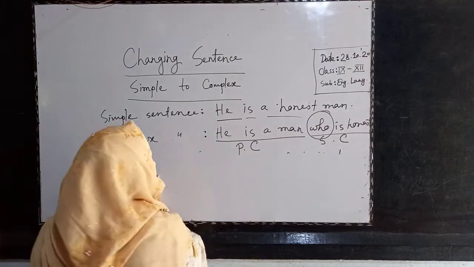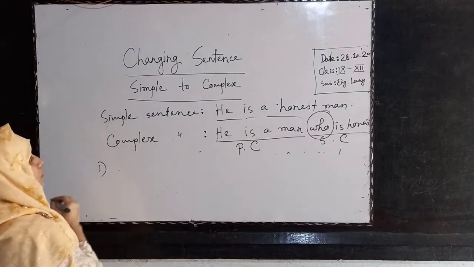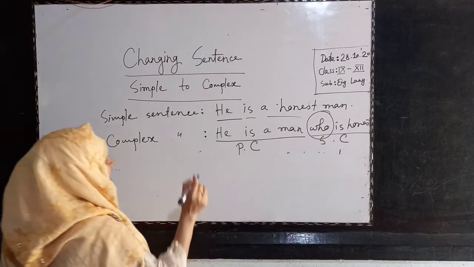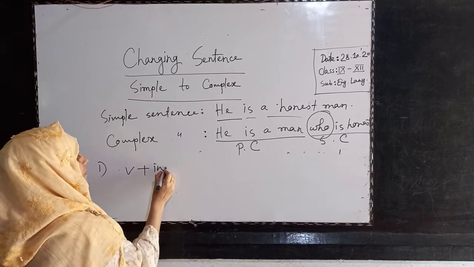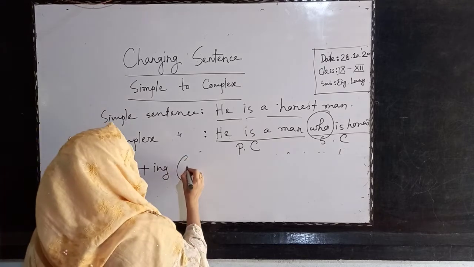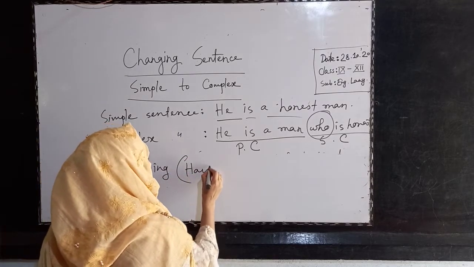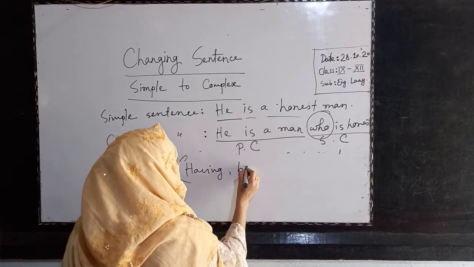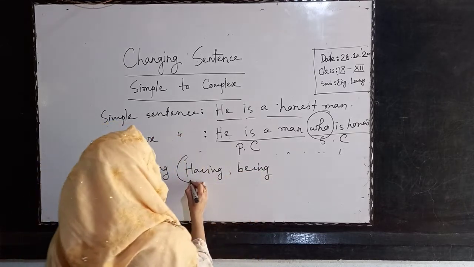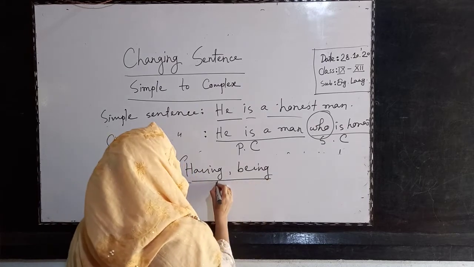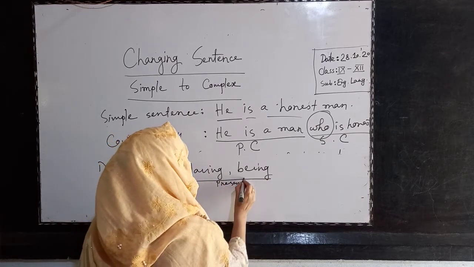Now, first, you will remember: when you see any sentence start with verb plus ing, like having, being, or any verb plus ing, this is called present participle.